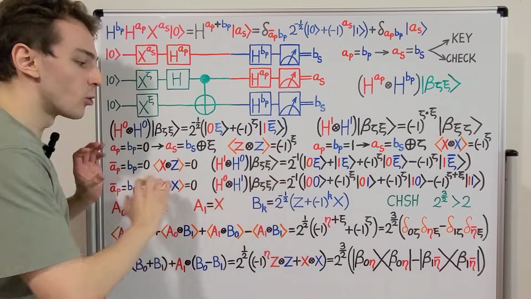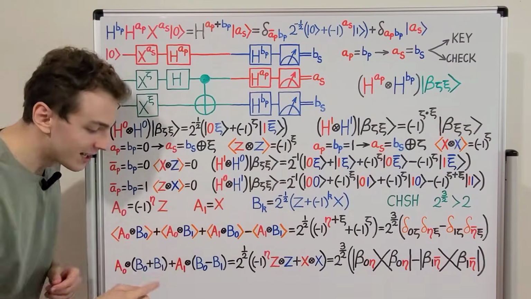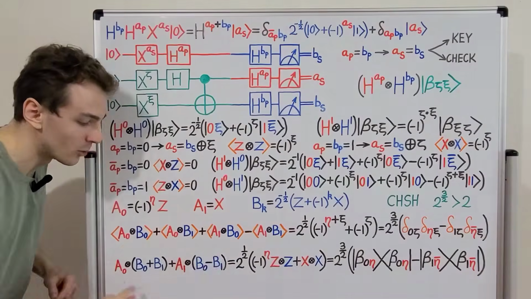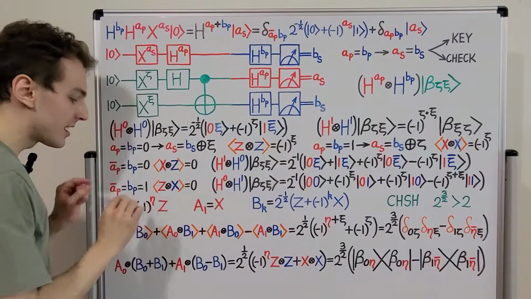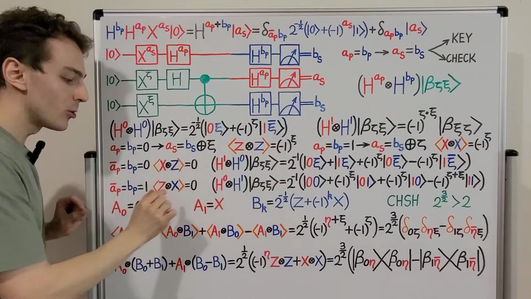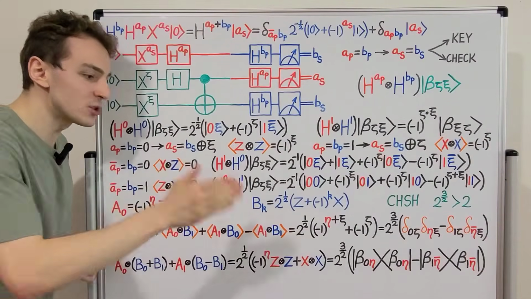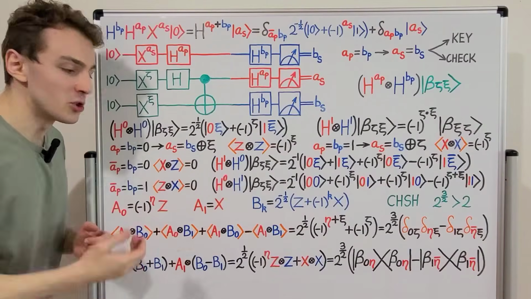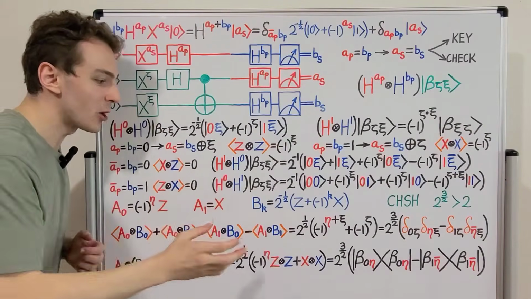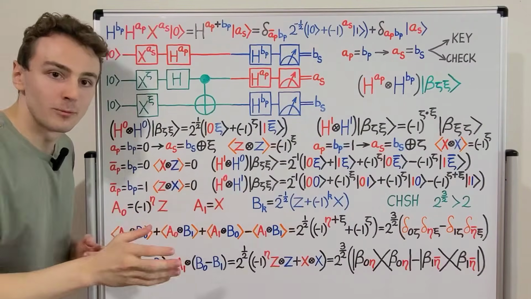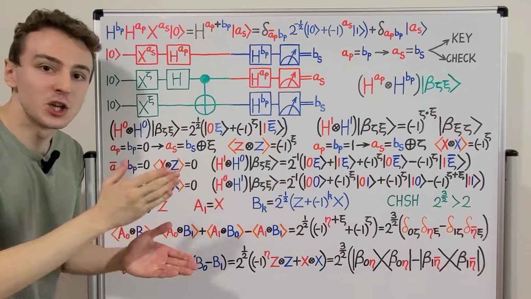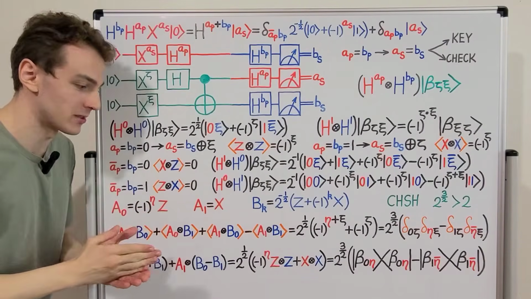Now we can use these 4 observables to define another more complicated observable. Keep in mind that these 4 observables, A0, A1, B0, and B1, have eigenvalues of +1 and -1. Those are the results of the experiments that Alice and Bob will perform when they measure the qubit that they receive from the EPR source.